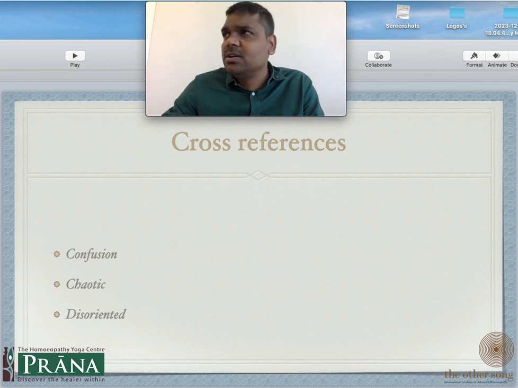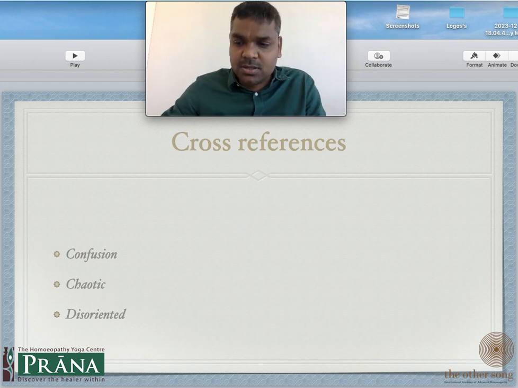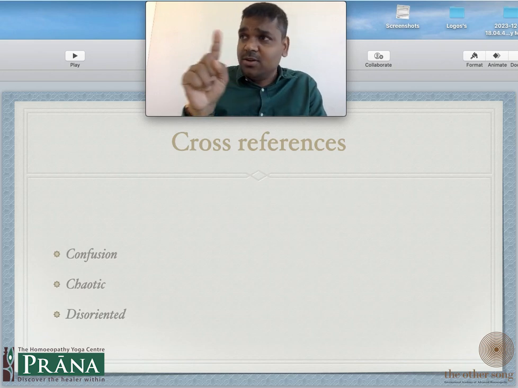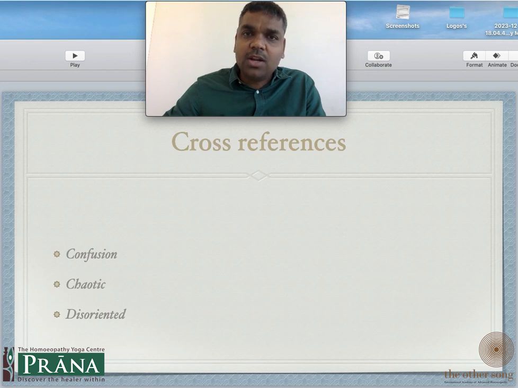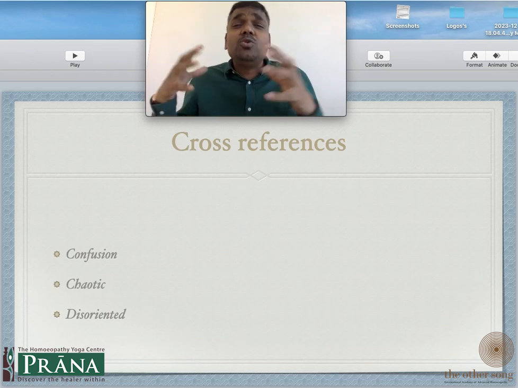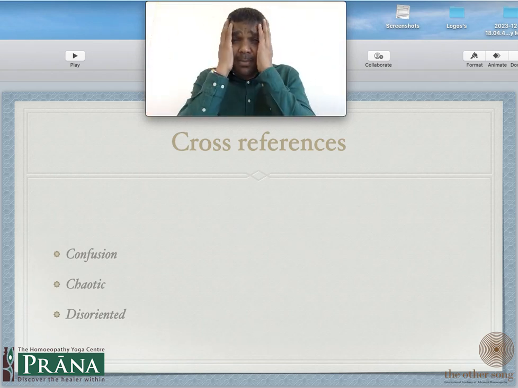Confusion is just getting confused about things. It is not having clarity whether this is right or that is right, what is right. Not being able to make a decision. That is what is confusion. Chaotic, I think we have done this rubric, is more about a lot of things happening, too much activity happening, and I am getting confused.